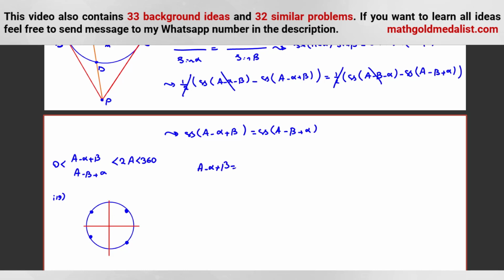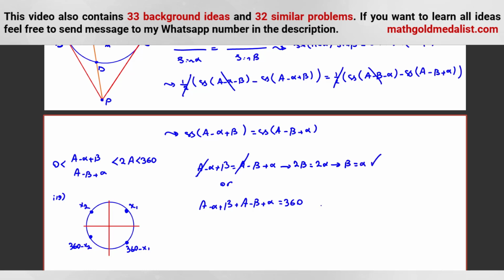A minus alpha plus beta is equal to A minus beta plus alpha, or A minus alpha plus beta plus A minus beta plus alpha is 360, because if, for example, it is x1, this angle is 360 minus x1. So if it is x2, it will be 360 minus x2. Why? Because this one is equal to this one, and this one is equal to this. So the sum of them is equal to 360. In this case, you can cancel A. We can conclude 2 beta is equal to 2 alpha, and beta is equal to alpha.